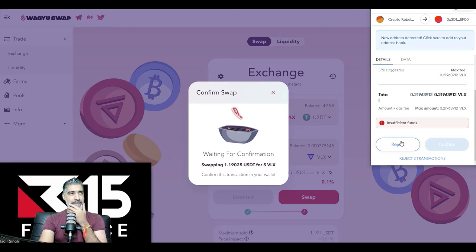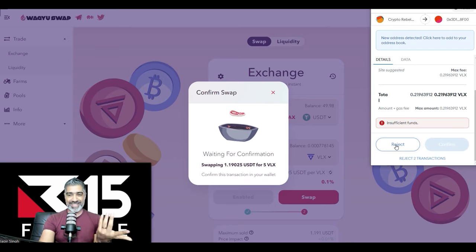I'm just thinking, what would be the best way now? How to solve this problem? We might need to go to PancakeSwap, buy some VLX tokens, and then bridge it over. But this is one of the usual problems of bridging it over. I'm just thinking off the cuff, the easiest way of bridging over VLX tokens is normally using the Velas Wallet, which is a bit of a pain, to be honest.